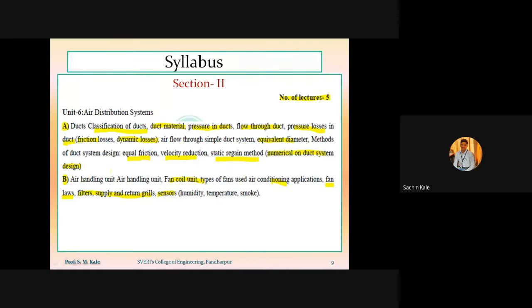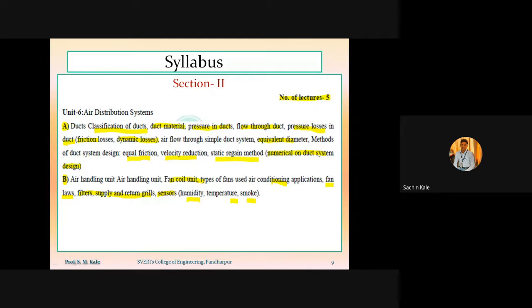In the air handling unit, we will have different sensors: humidity sensor, temperature sensor, and smoke sensor. So related to those sensors also we have to study. So this is our chapter number 6 from section 2, called the air distribution system. This is the entire syllabus related to our subject called refrigeration and air conditioning.